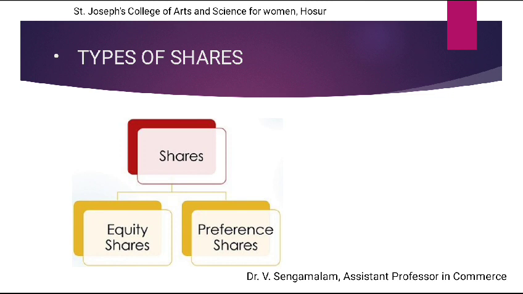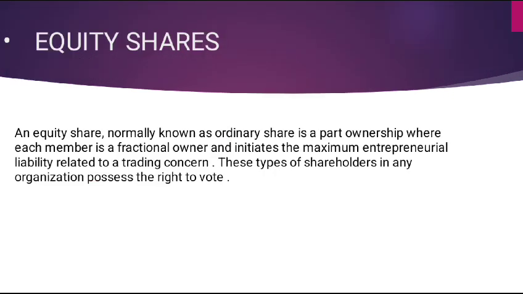Types of shares. The shares have been classified into two: equity shares as well as preference shares. Equity shares, normally known as ordinary shares, are a part of ownership where each member is a fractional owner and bears the maximum entrepreneurial liability related to a trading concern. These types of shareholders in any organization possess the right to vote.